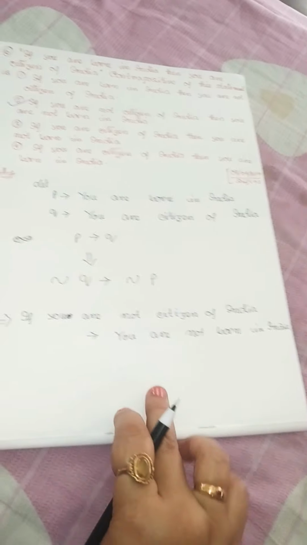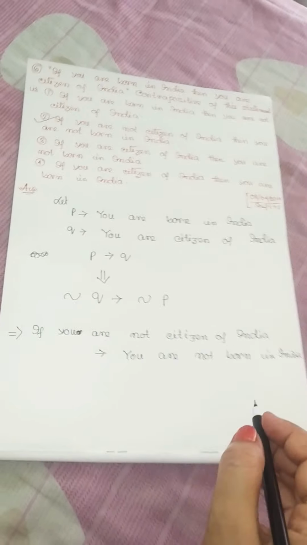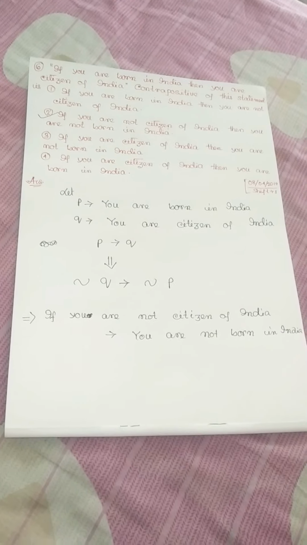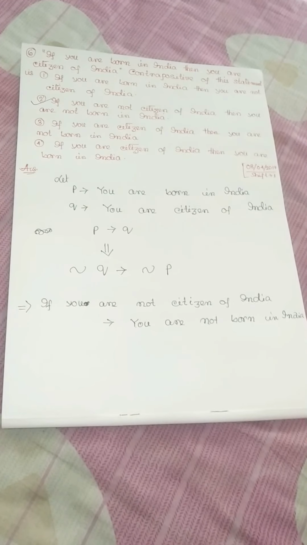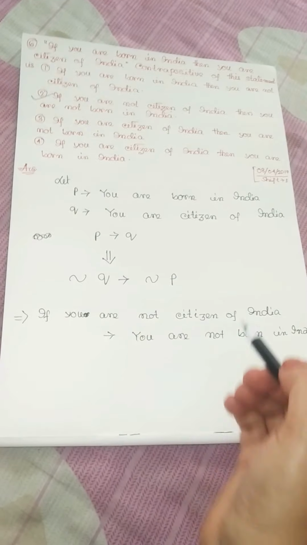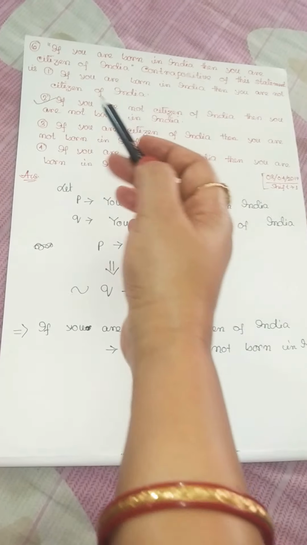Is that clear? So it is very simple question, and we reached it also reasoning type, and our option is option 2. That's all.